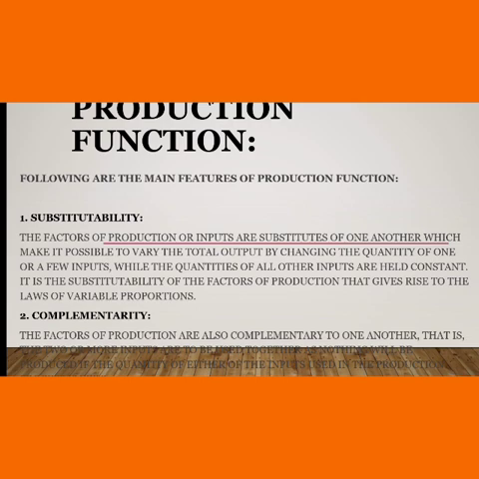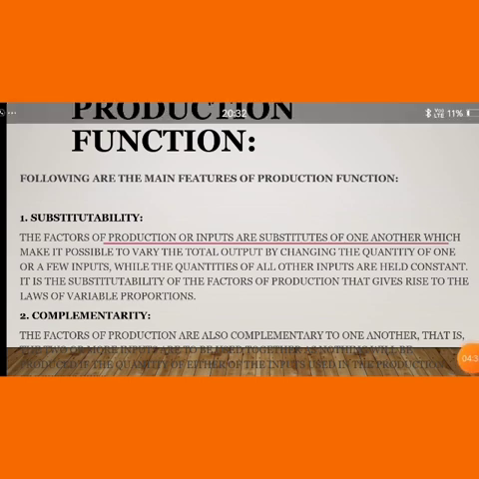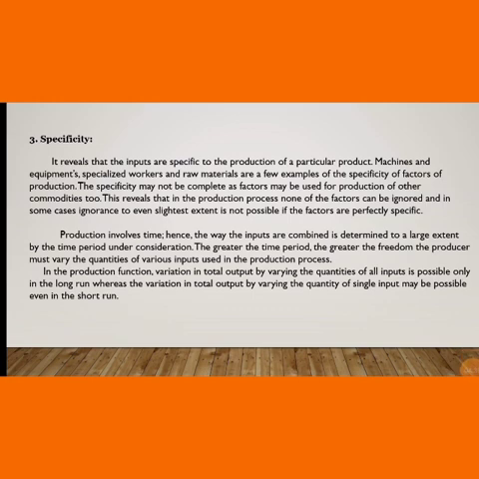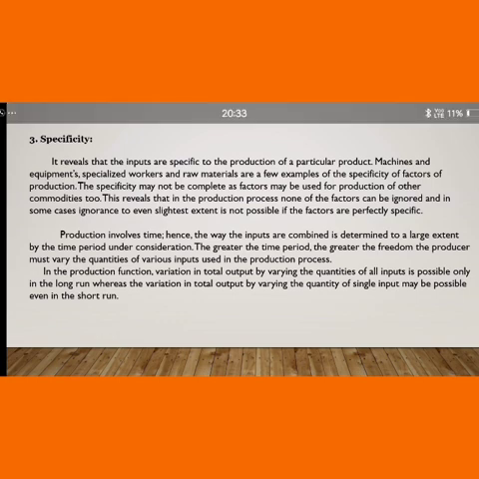The third is specificity. It reveals that the inputs are specific to the production of a particular product. Machines and equipment, specialized workers and raw materials are a few examples of specificity of factors of production. The specificity may not be complete, as factors may be used for production of other commodities. So this reveals that in the production process none of the factors can be ignored, and in some cases ignorance to even the slightest extent is not possible if the factors are perfectly specific.